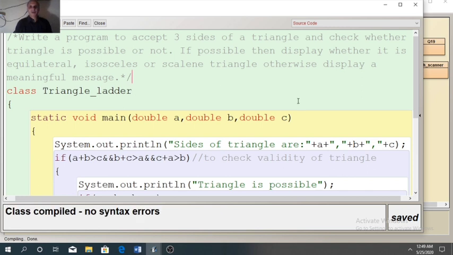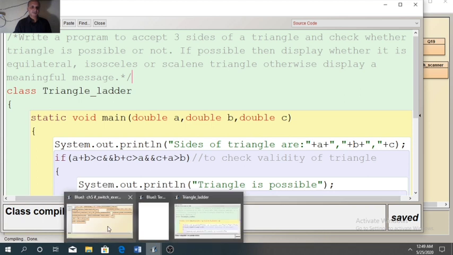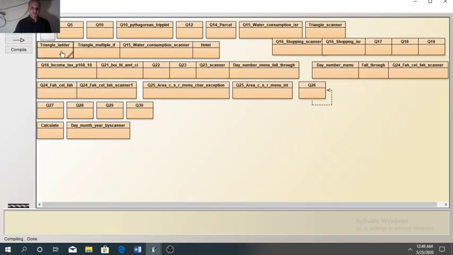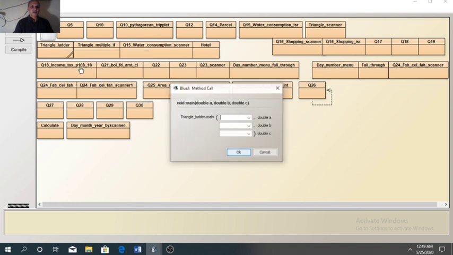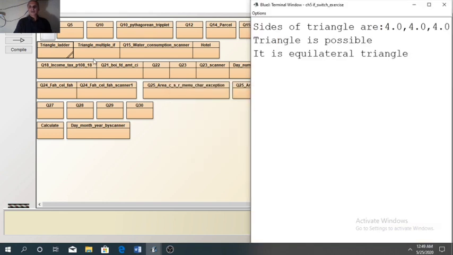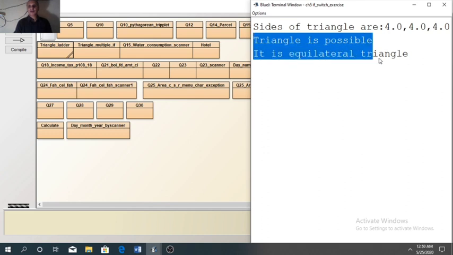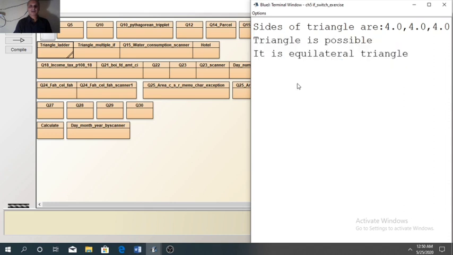Okay. Now we will see the result. First I am entering all the sides equal, that is 4, 4 and 4. Now you can see the result here with 4, 4 and 4. It is an equilateral triangle, so the result is okay.